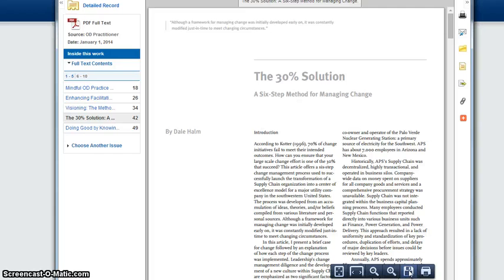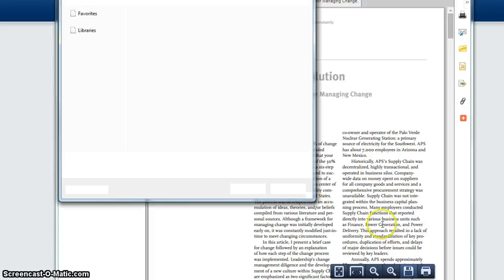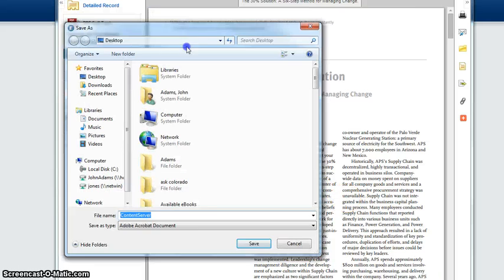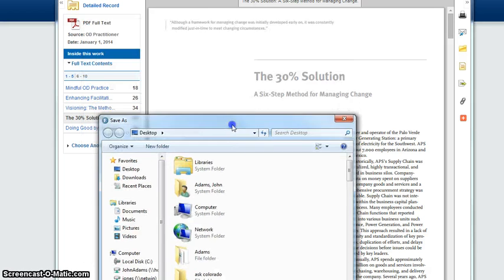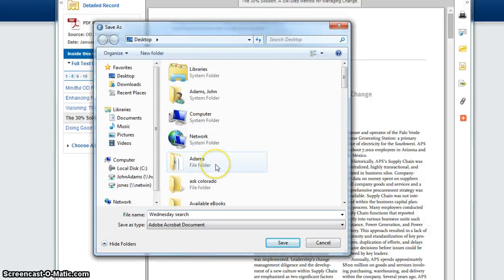This is what I recommend, and it's going to take a second to think about it, of course, because we're recording, and it should be popping up here any second. Yeah, here's what you should see anytime you really want to save anything, and it's going to save it as an Adobe Acrobat document, which is a PDF. So I'm going to say that this was Wednesday's search, or whatever you want. You could put the title of the article, which is the 30% solution, and I can do that too. 30%.